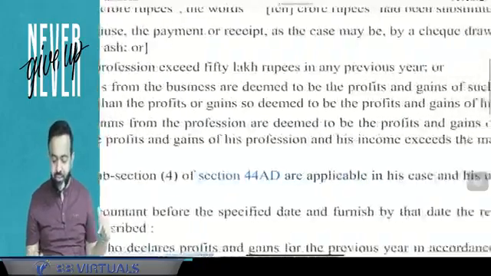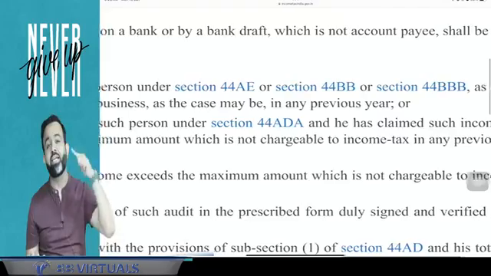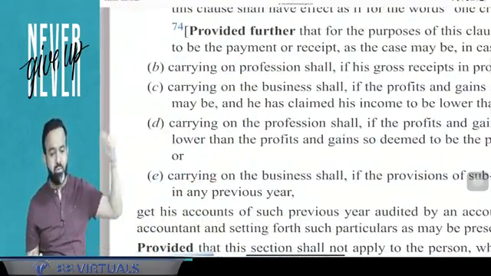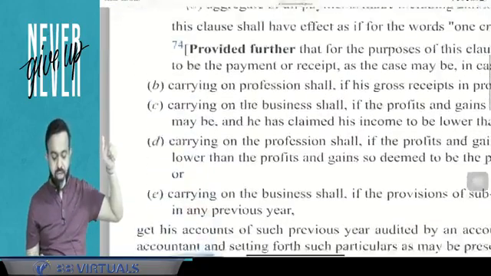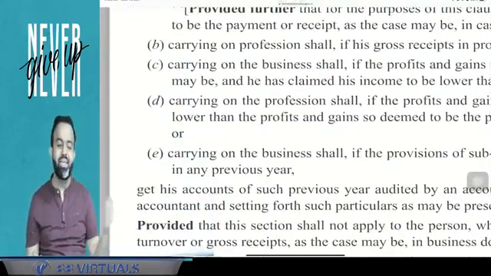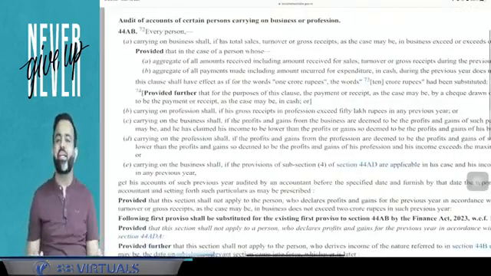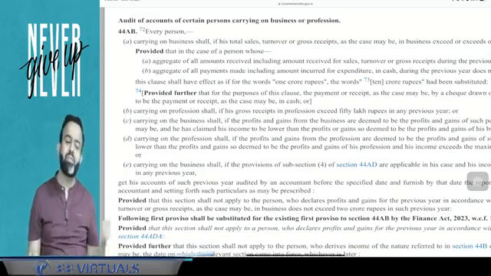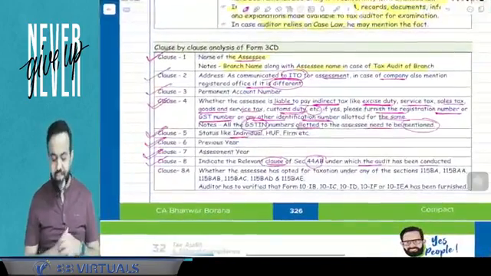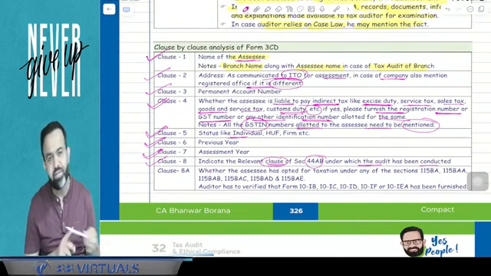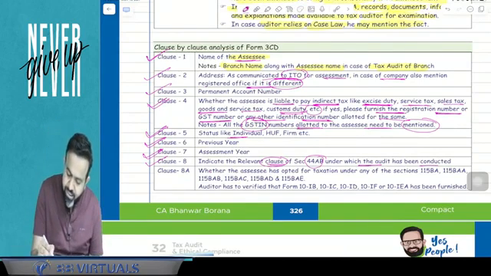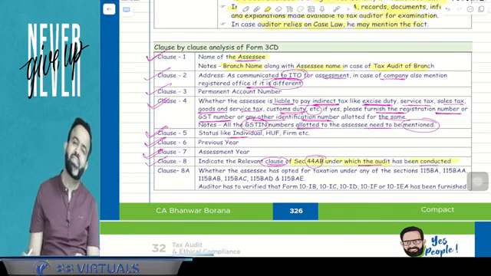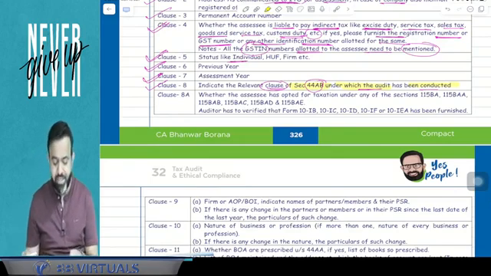Now D is related to 44ADA: if you are declaring less than 50% and your income is more than the basic exemption, then 44AB clause D. And clause E is related to 44AD: if you are declaring lower income, then guys, 44AB clause E will be selected. So clause number 8 is to indicate the relevant clause of section 44AB under which the audit has been conducted.